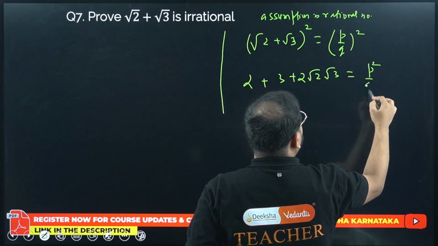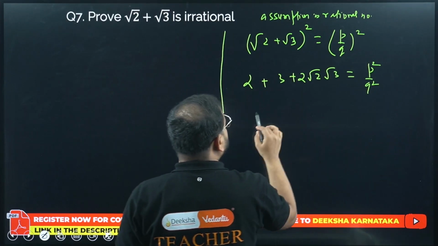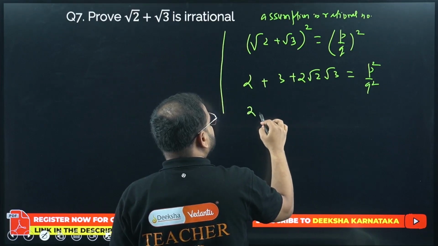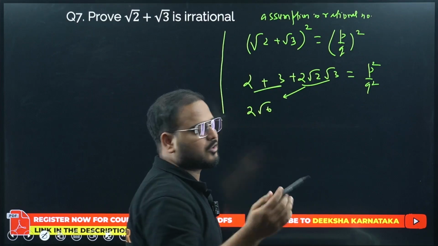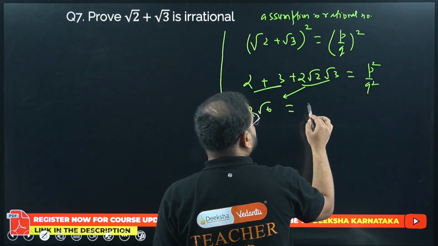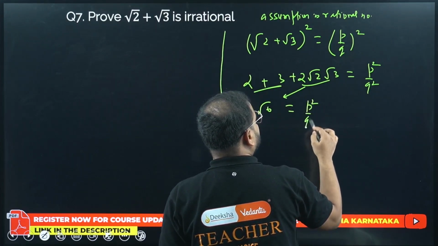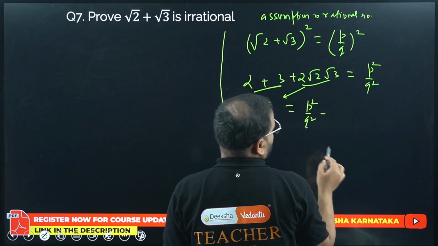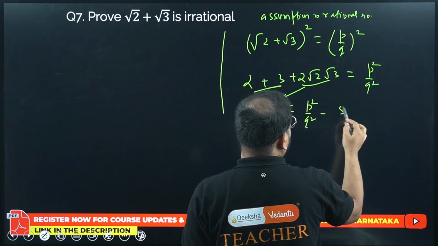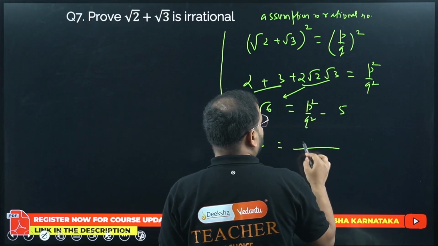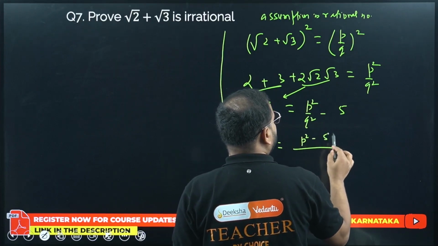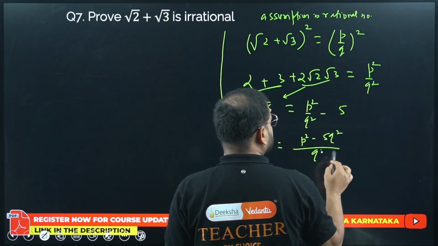P square by Q square. Okay. Please check, this is going to be what? 2 root 6. And what is this? 2 plus 3? 5. I'll take it on the other side. I get this as P square by Q square minus 5. Take the LCM there. 2 root 6 equals to what? P square minus 5 Q square by Q square.